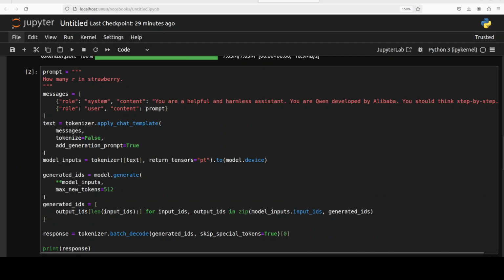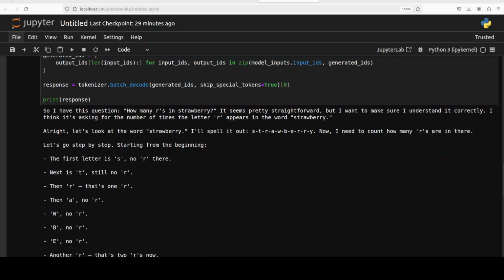So it has come up with the response. Let's check it out. There you go. So it says, so I have this question, this seems pretty straightforward, but I want to make sure I understand it correctly. I think it's asking for the number of times the letter R appears in the word strawberry. So you see, it is looking inward. It is checking with itself. It is thinking.